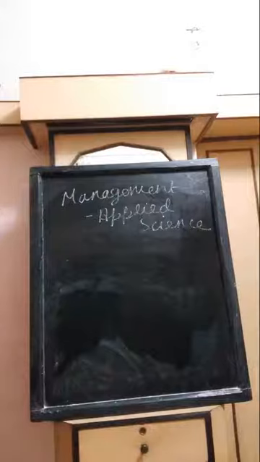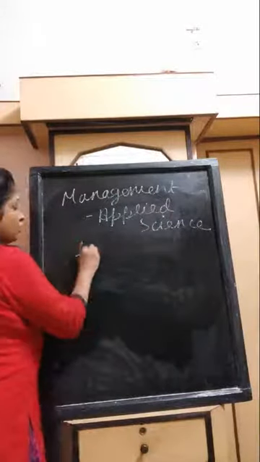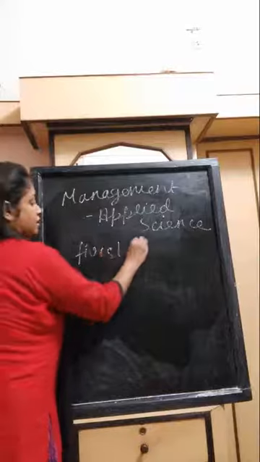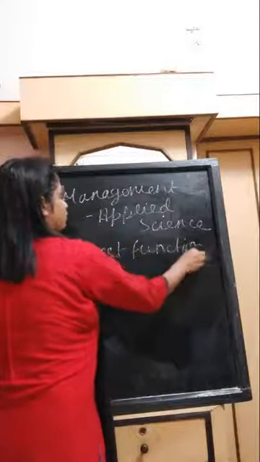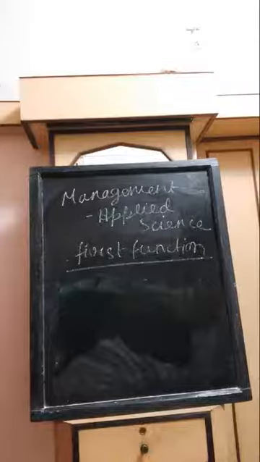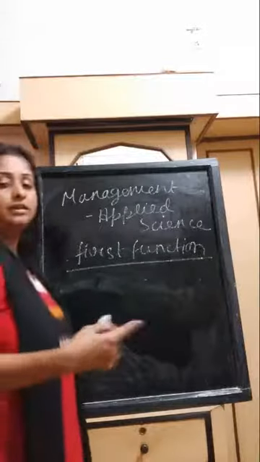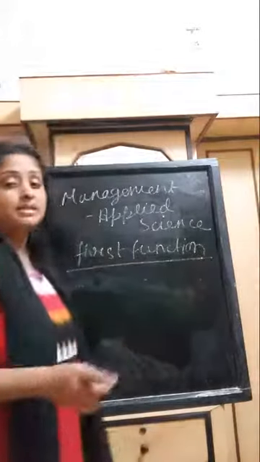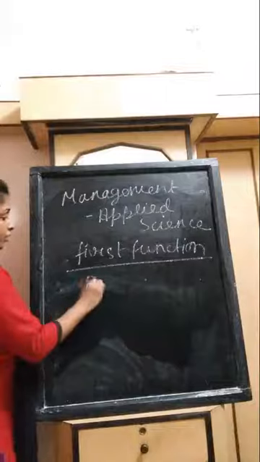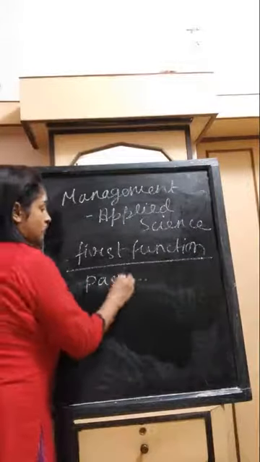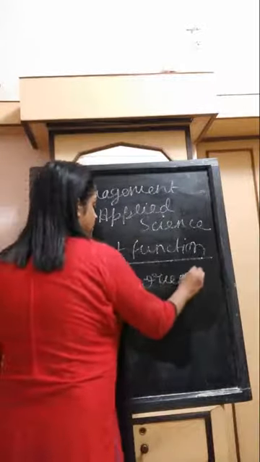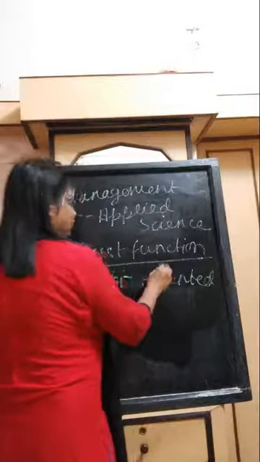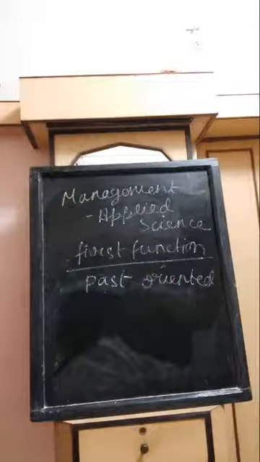Now coming to planning. We all know that planning is the first function of management. Depending on planning, other functions work. It shows the pathway of all other managerial functions. But it is always past oriented. Planning is always based on past experiences. So planning is past oriented. Don't forget this.